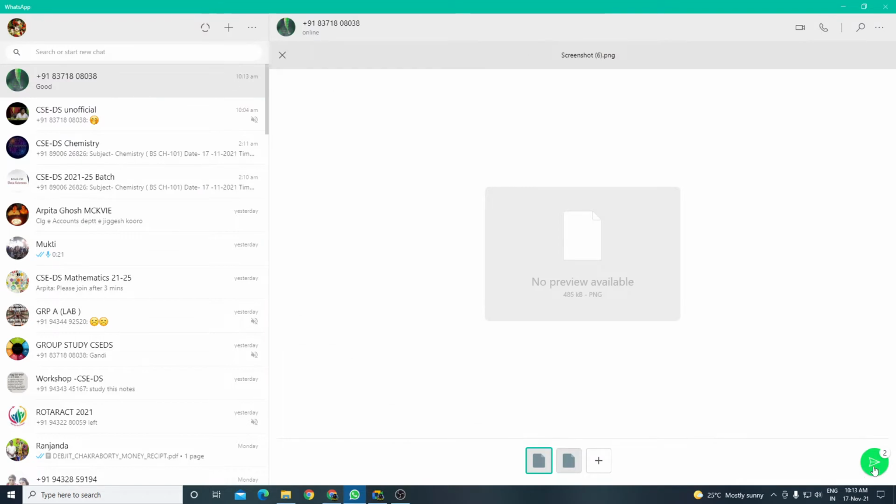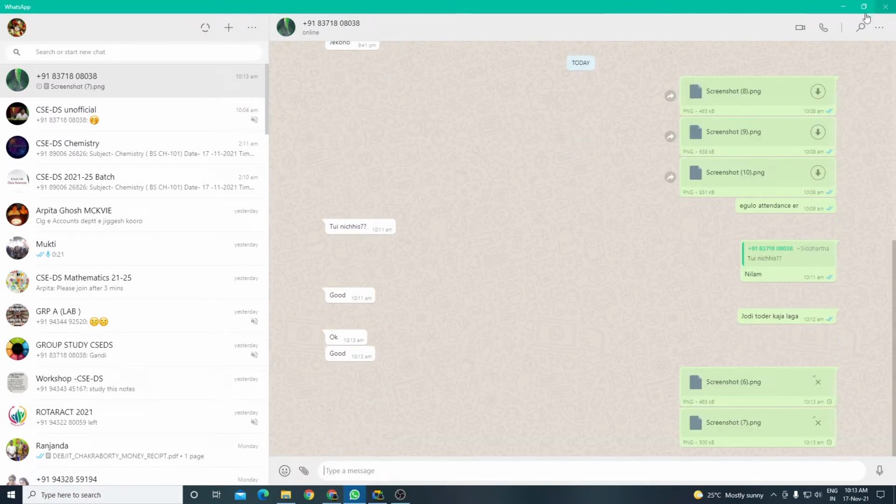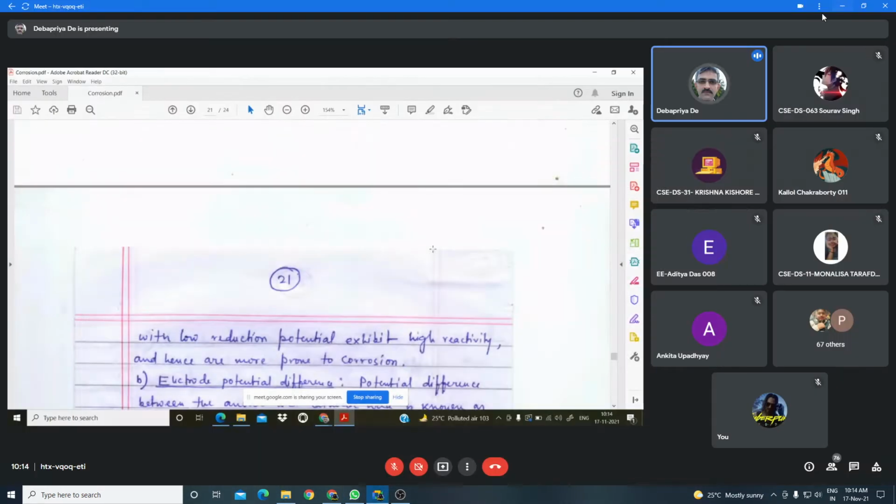The difference in potential between the anodic and cathodic area is called open circuit potential difference. And if the open circuit potential difference is more, then the rate of corrosion becomes faster.